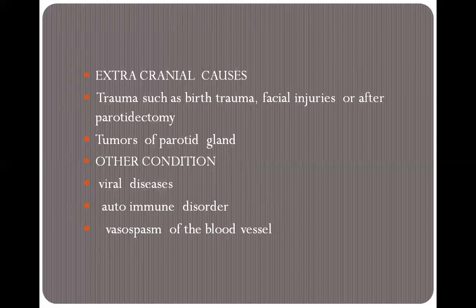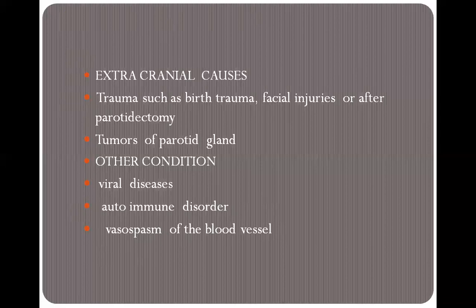Then other conditions: if the patient has viral diseases, how will it affect the patient? When the patient has any viral infection which affects the cranial nerve, at that time also the patient may develop Bell's palsy. Then next is autoimmune disorder. When the immune system is affected, the nerves are not able to function properly, or any infection may cause inadequate functioning of the nerves.